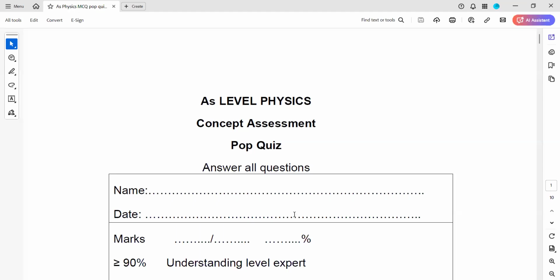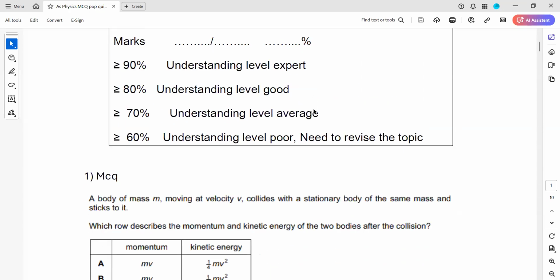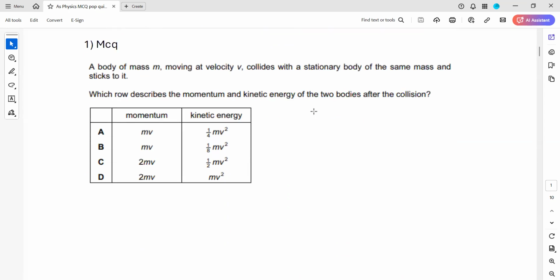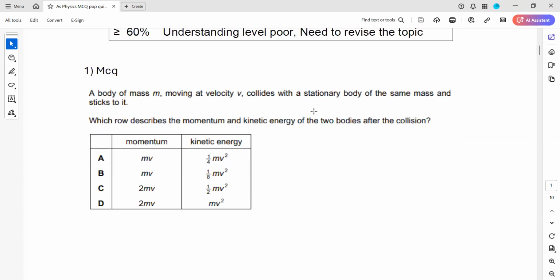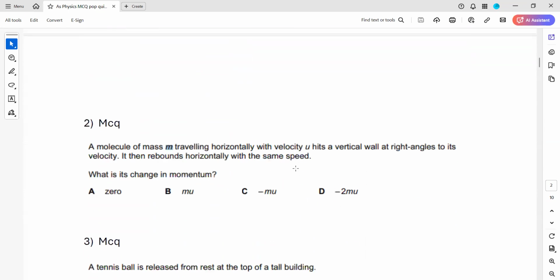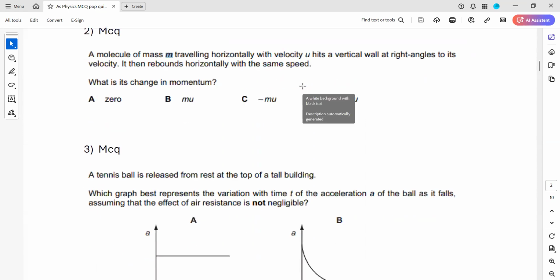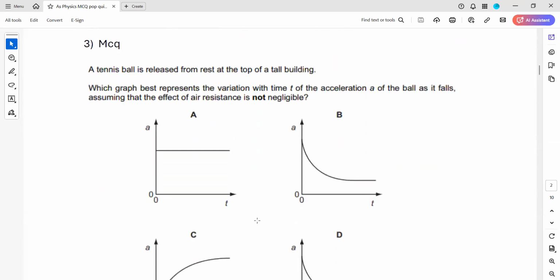So this one is weekly pop quiz 13, the MCQs pop quiz. You can ask your doubts if you have. Question one, any doubt? Question one. Question two, any doubt? Question three. Question one, there's a doubt. Okay.